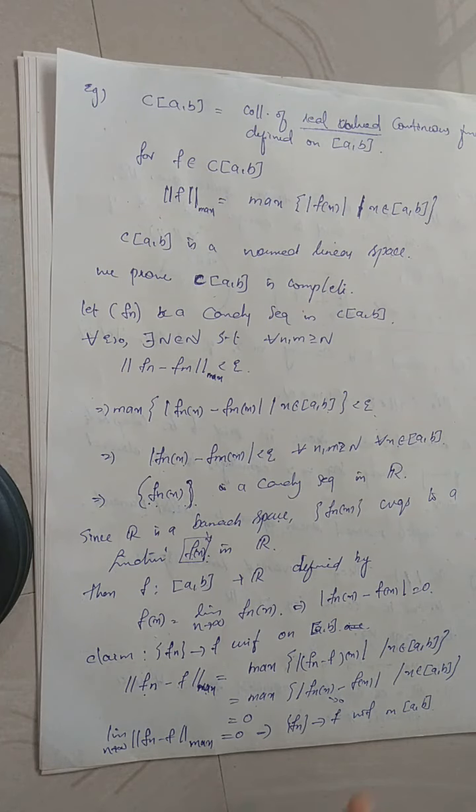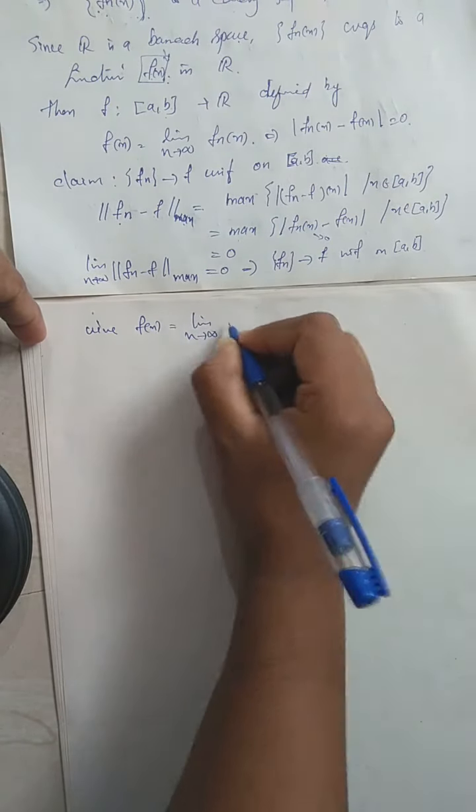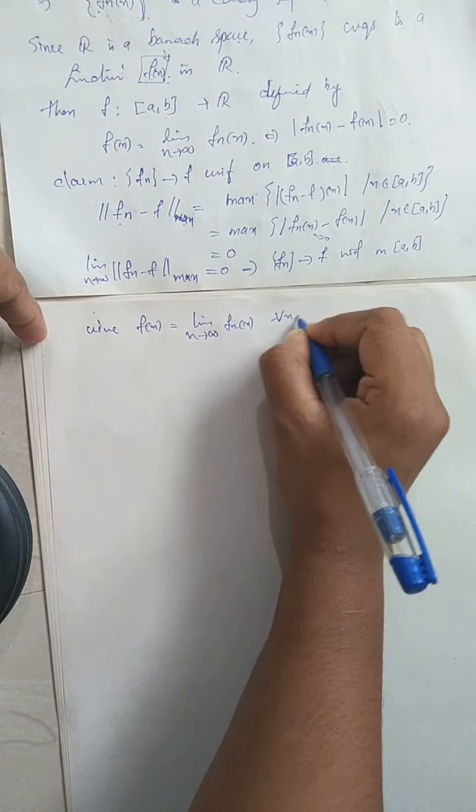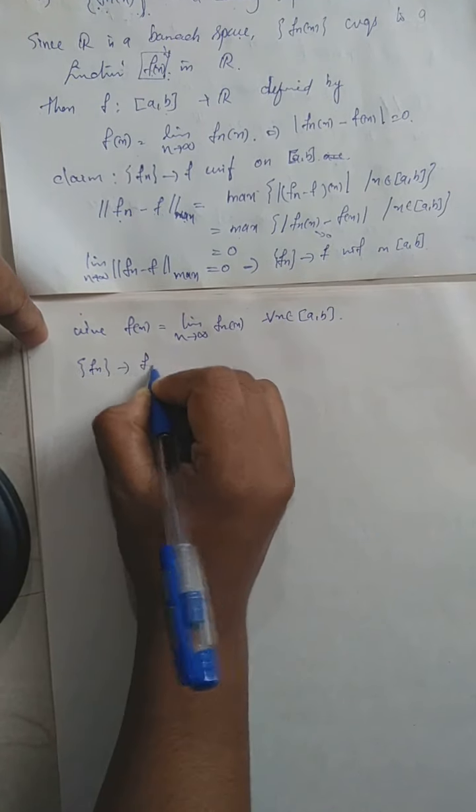Now we are going to prove that the limit element f also belongs to C of [a, b]. We have f of x equal to limit n tends to infinity of fn of x for every x in [a, b], right? So we have the sequence fn converges to f.